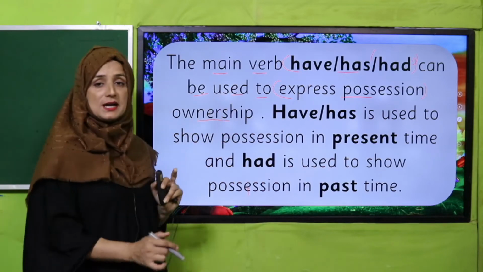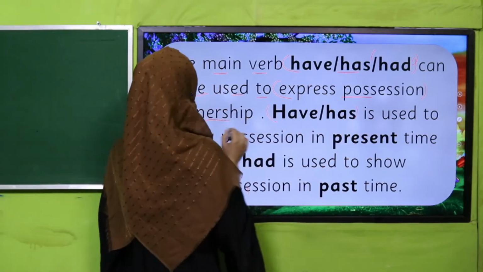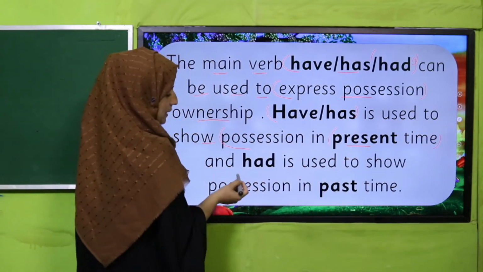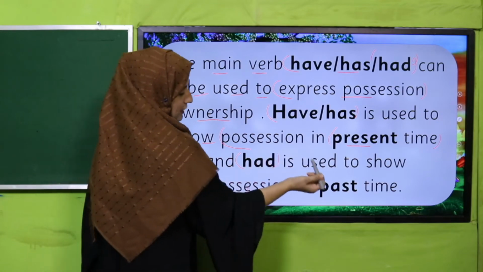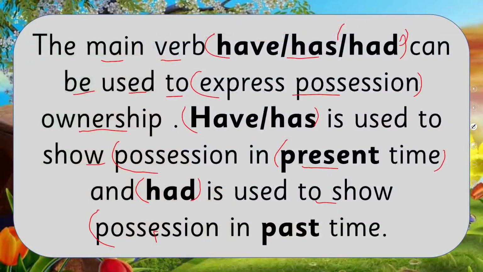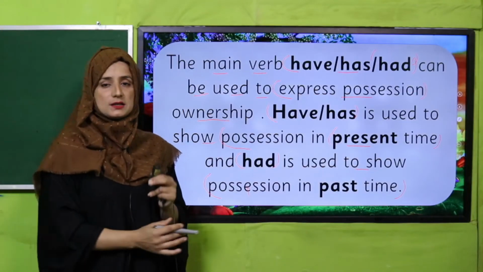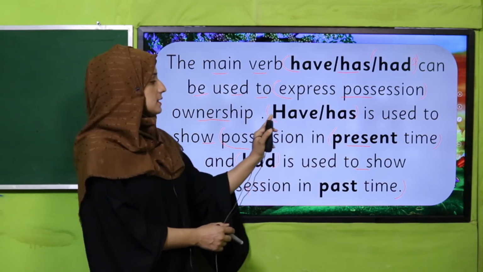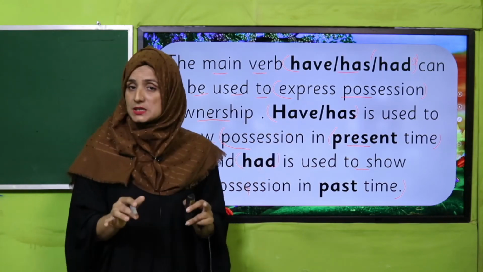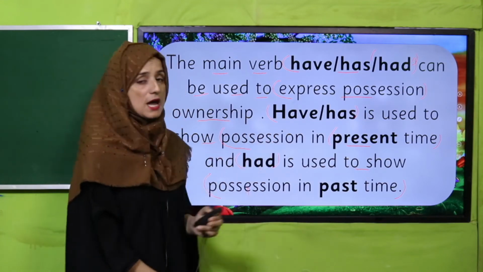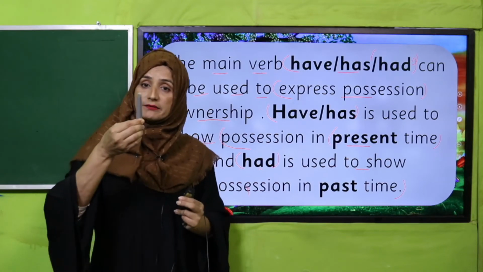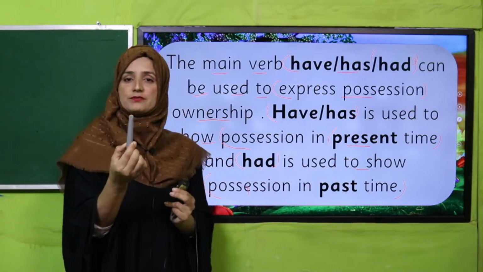Have and has are used to show possession in present time. Okay, keep remembering, my dear students. And had is used to show possession in past time. That time has gone, so we show possession in past time with the word had. And when we are talking about present time, what will we use? We will use have. Suppose I am saying that this is a pen, I have a pen. This time I have, so it is showing possession.